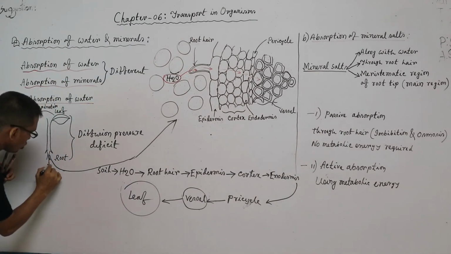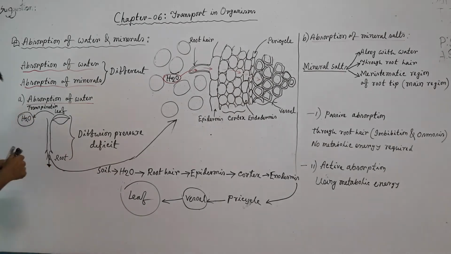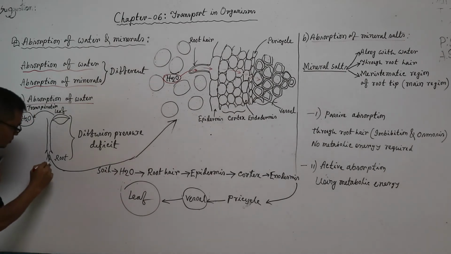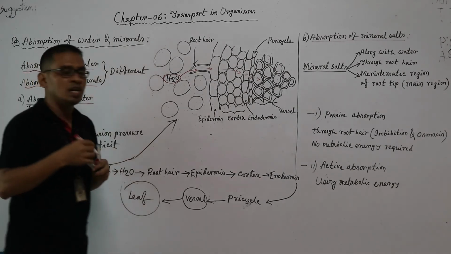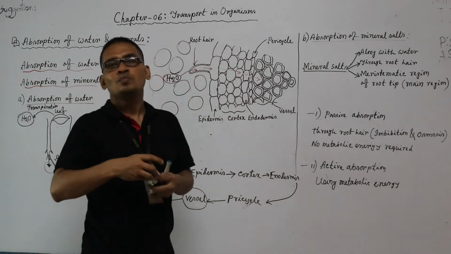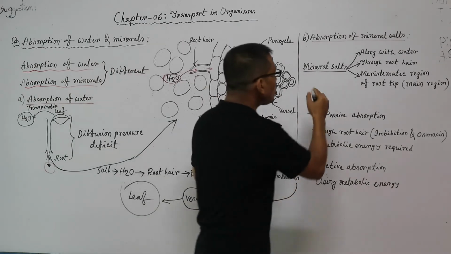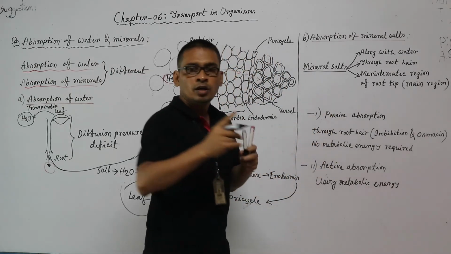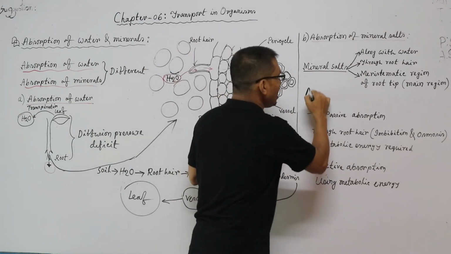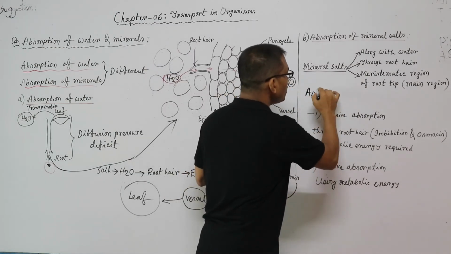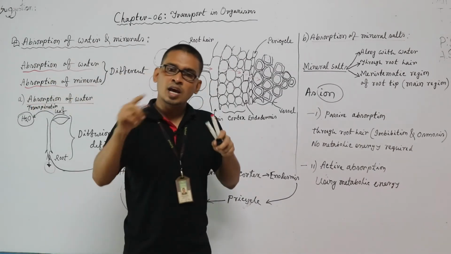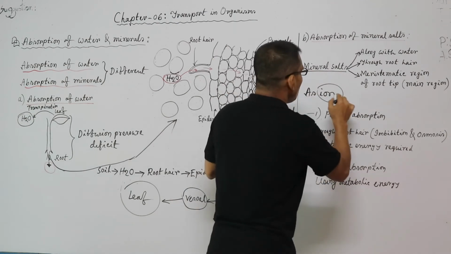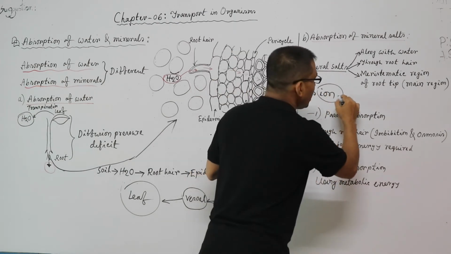Root tip or root cap, this region of plant is known as meristematic region of root, and through this meristematic region most of the mineral salts enter into the plant body, and mineral salts are basically absorbed by plant body as ions. You know, one salt contains two ions, anion and cation. So salt is basically absorbed as ions.